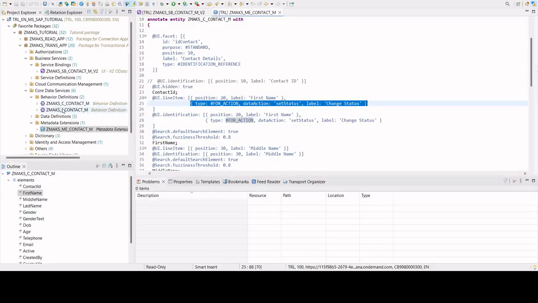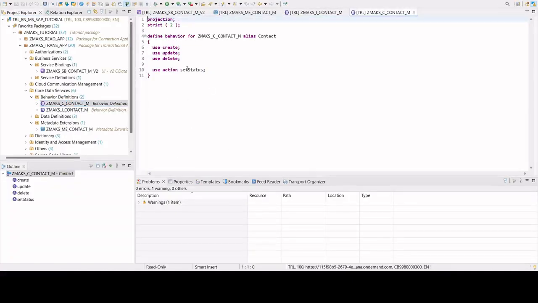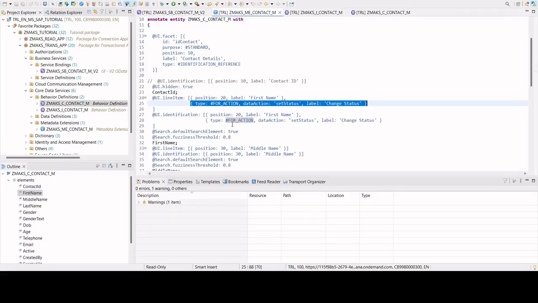Then in our behavior definition we added one action, and the same action was then used in our consumption behavior definition, and then finally tested using the service binding. So the same thing that we have done, let us now do for the factory action.